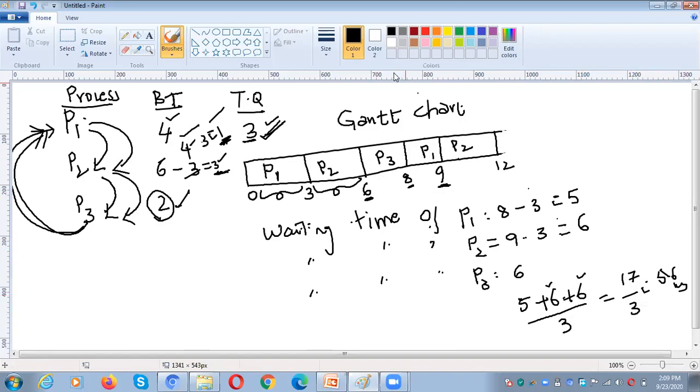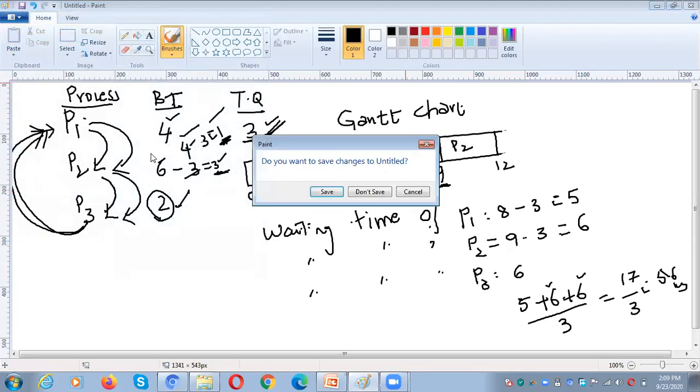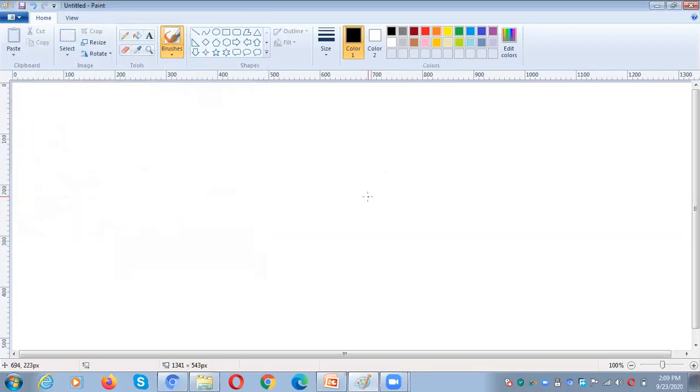Is it okay for you now? Yes, ma'am. Okay. And next, what happens if the time quantum is more, and what happens when the time quantum is very less? Okay. If the time quantum is more, for example, if you give 7, 8 or 10 as the time quantum, so automatically what happens?